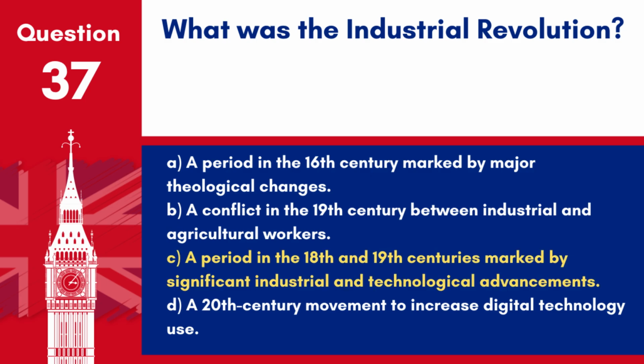Answer C. A period in the 18th and 19th centuries marked by significant industrial and technological advancements. The Industrial Revolution began in the UK and profoundly affected the social, economic and cultural conditions of the times.